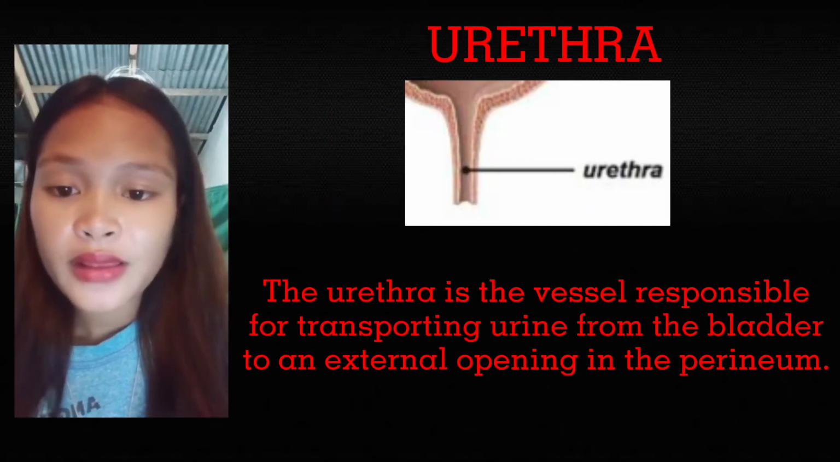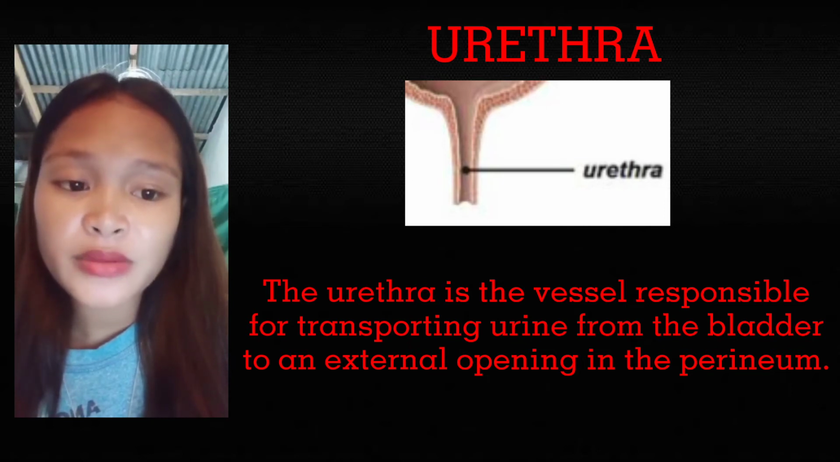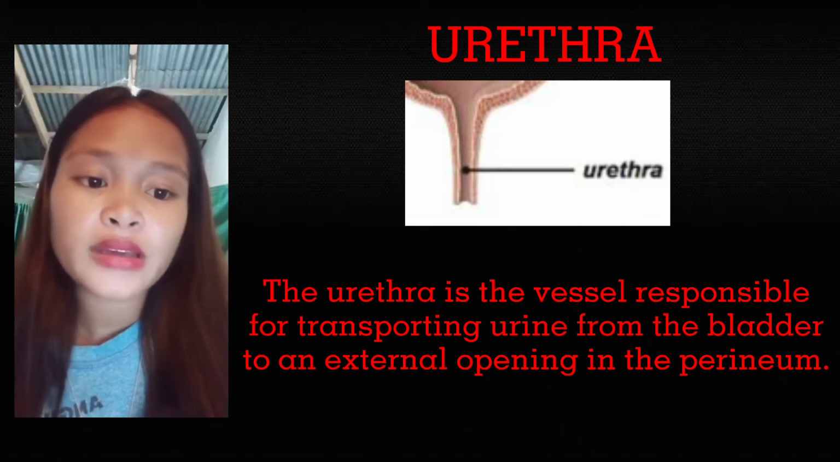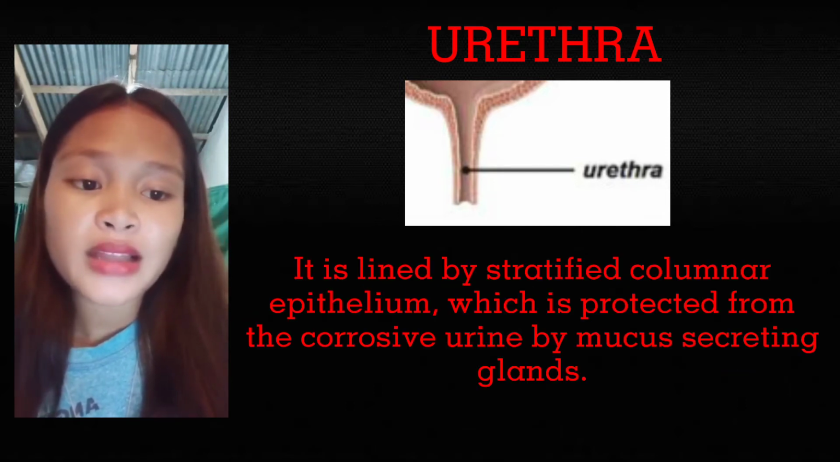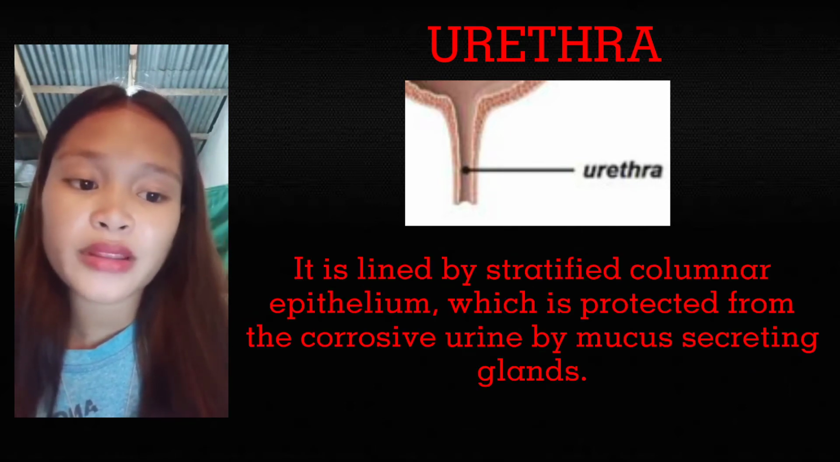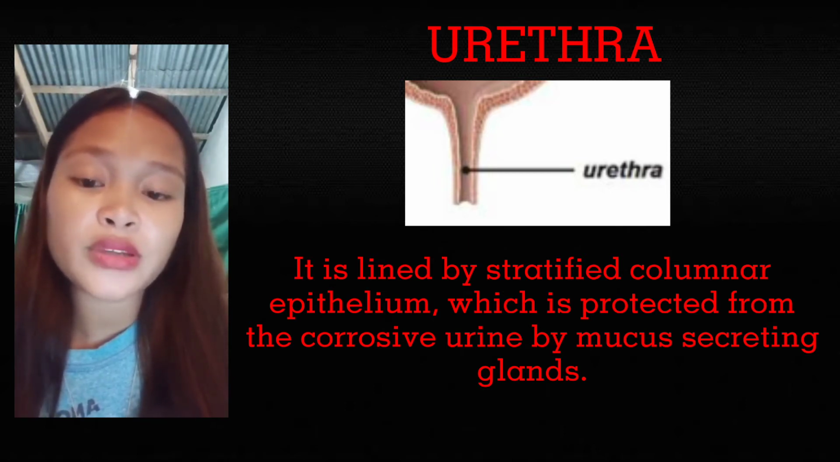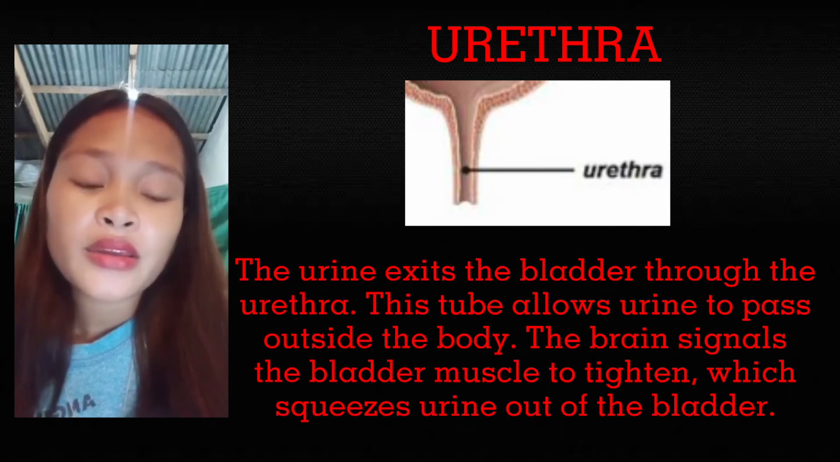Urethra. The urethra is the vessel responsible for transporting urine from the bladder to an external opening in the perineum. It is lined by a stratified columnar epithelium, which is protected from the corrosive urine by mucus-secreting glands. The urine exits the bladder through the urethra.